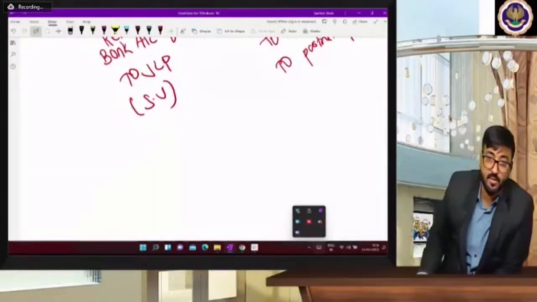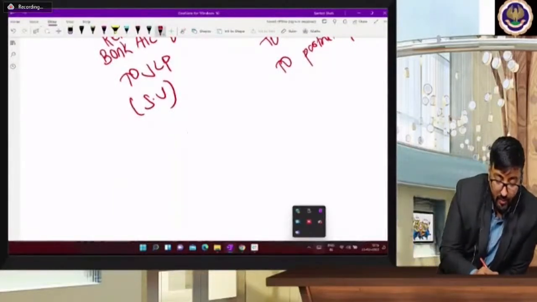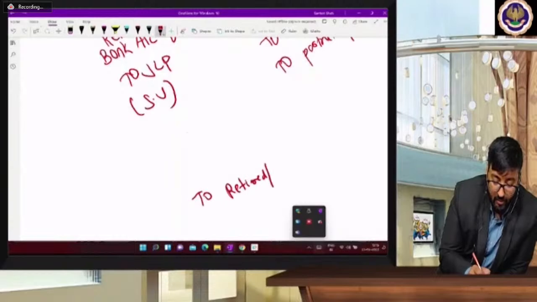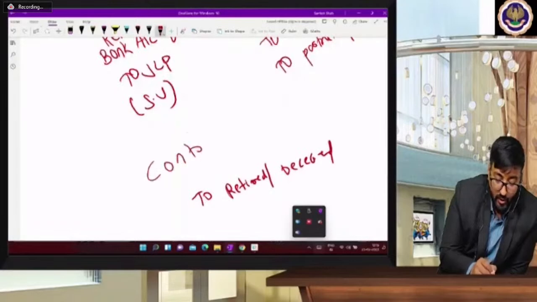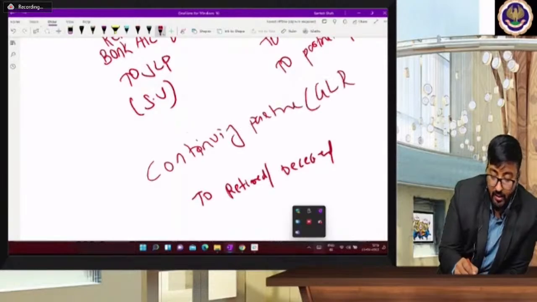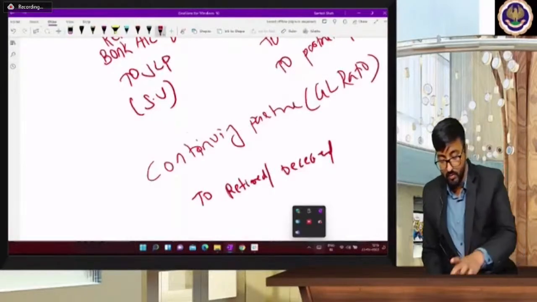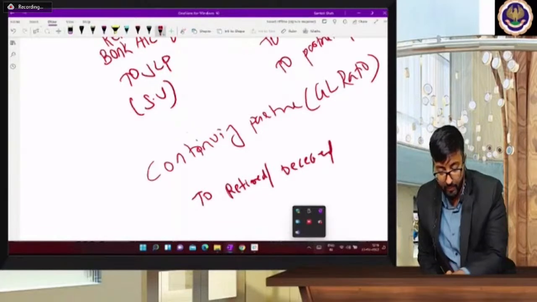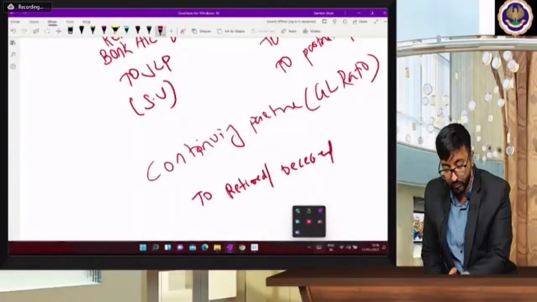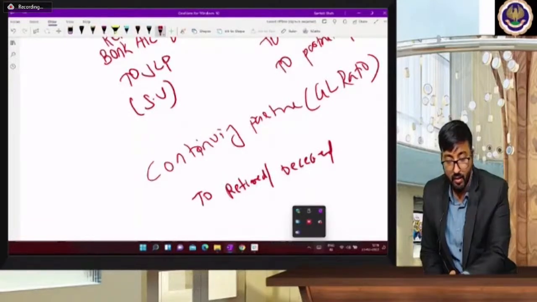Goodwill entry in case of retirement or death: who is going to receive this amount? The retired or deceased partner. So, to retired or deceased partner. And who will contribute it? Continuing partners. And in which ratio? Gaining ratio. Oh my God. Beta, Jyoti's answer is wrong. Continuing partners to deceased partner. Misha Mehta, wrong beta, P&L account is not correct.